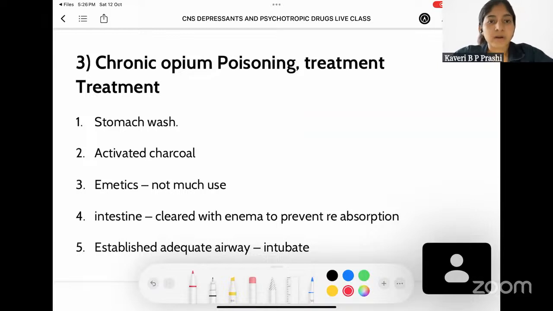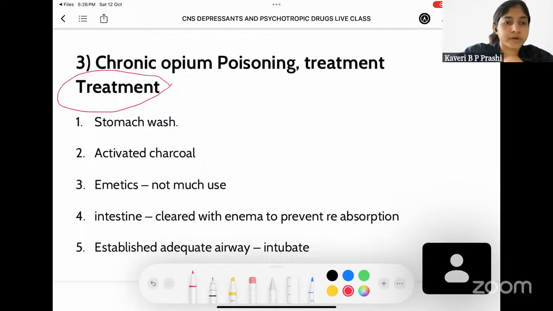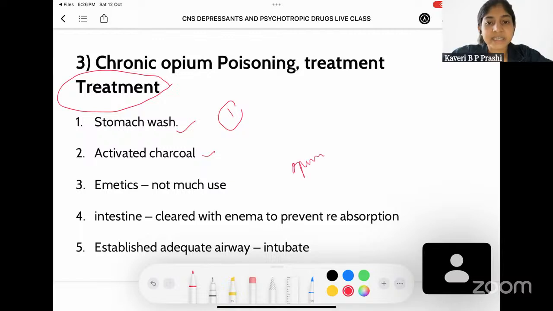The third question is on chronic opium poisoning. What is the treatment? The treatment for chronic opium poisoning, initially it would be stomach wash. So, as I have told you n number of times, you do stomach wash so that all the remaining unabsorbed poison from the body gets excreted and further absorption doesn't take place. That should be your number one treatment whenever a case of poisoning comes, except for certain things like kerosene or any other hydrocarbon poisoning. You can also give activated charcoal so that whatever opium is there in the GIT gets absorbed onto the activated charcoal and hence will not go into the circulation.